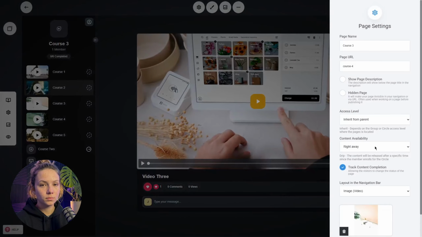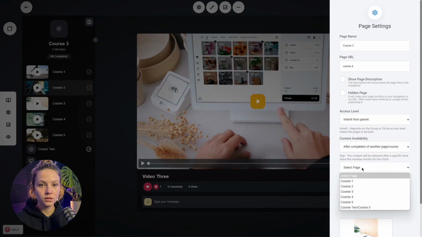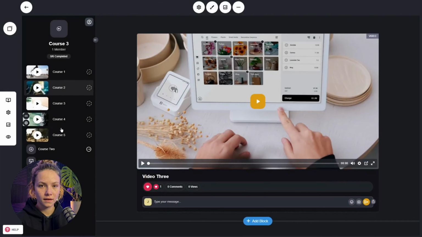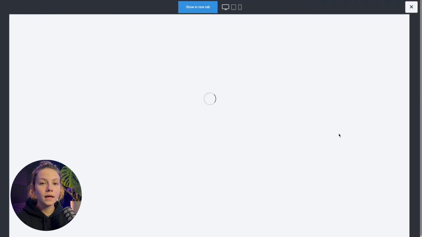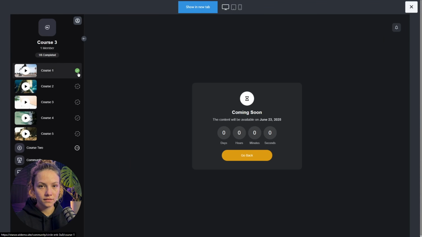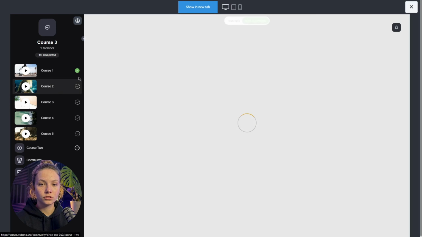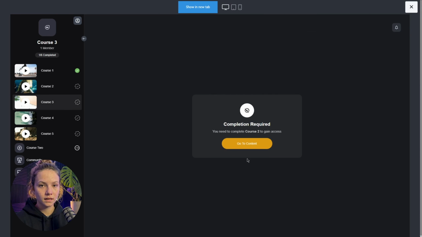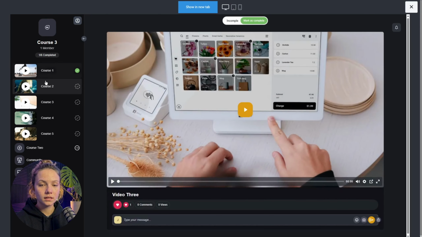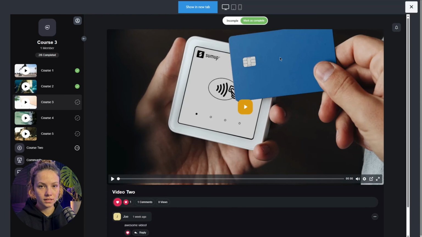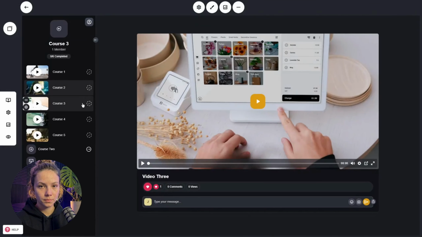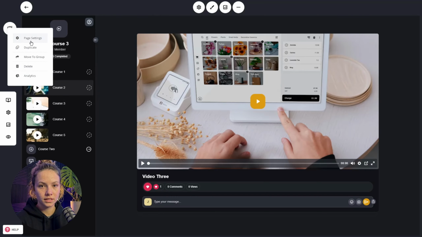Here we have the ability to do the same for this one, so after I complete course 2. So now we have a chain reaction. Completing 1 unlocks 2 and completing 2 unlocks 3. And let's preview it. Here we have completed this one, and that's why we have the ability to see course 2, but course 3 will not be visible unless you go and complete course 2. And we complete it, we go to course 3, and we have now unlocked this content. So this way you can create a chain of people having to unlock their content by completing something. So this is the drip of completion.